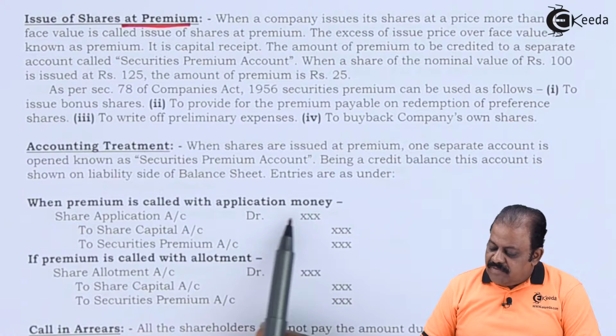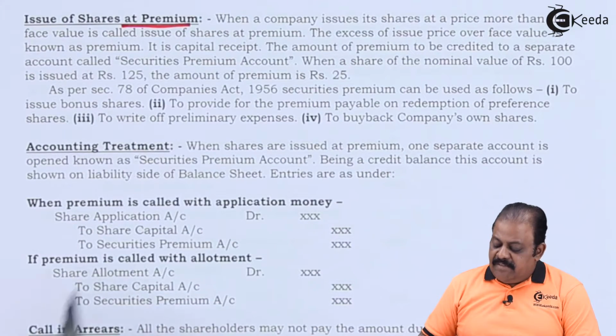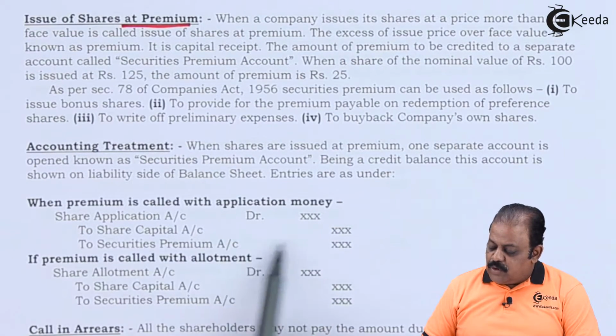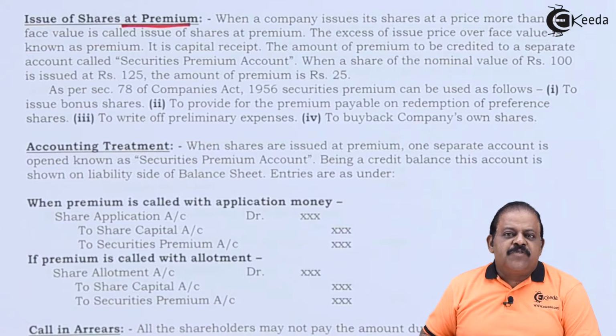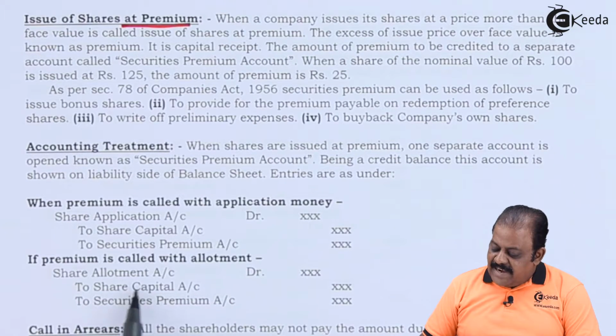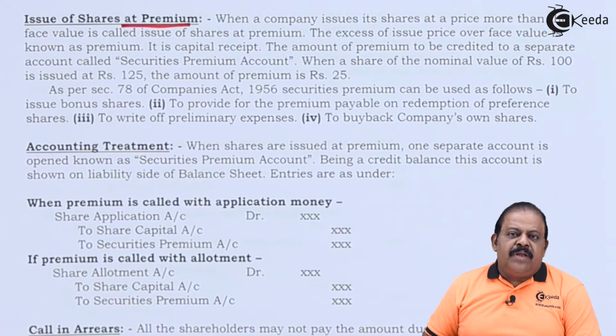When premium is called with application money, your entry will be share application account debit to share capital to securities premium. When it is adjusted with allotment, share allotment account debit to share capital to securities premium account.